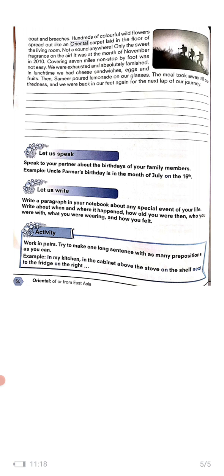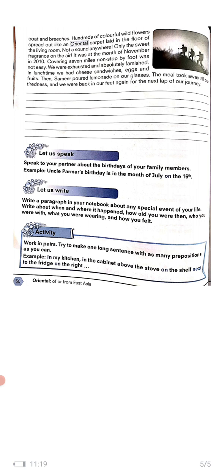Write a paragraph in your notebook about any special event of your life. Write about when and where it happened, how old you were then, who you were with, what you were wearing, and how you felt. So, any special event of your life, it can be your result day, it can be your annual gathering day. So, you have to decide and you have to write. It should be at least one full page.